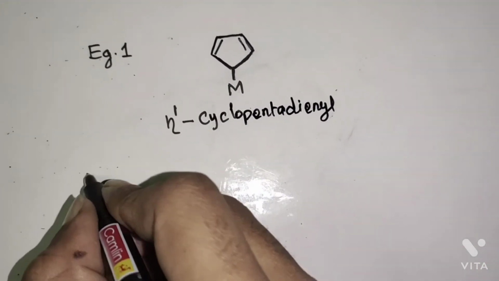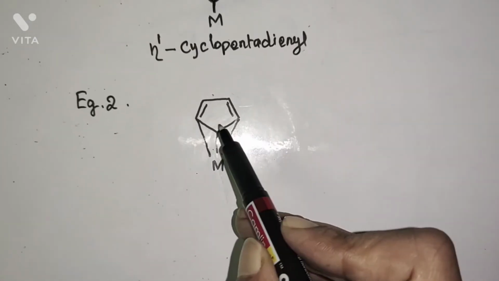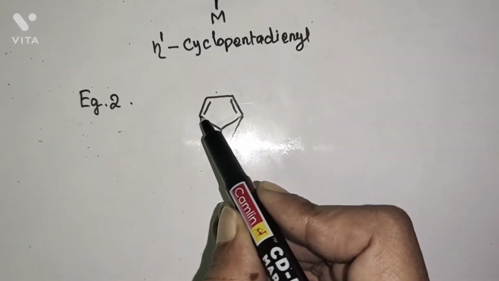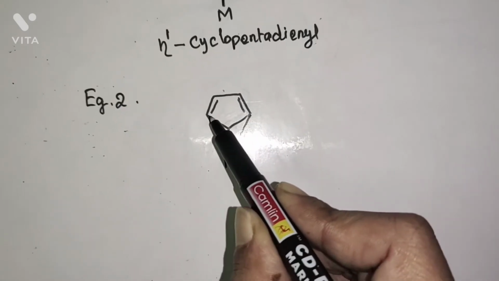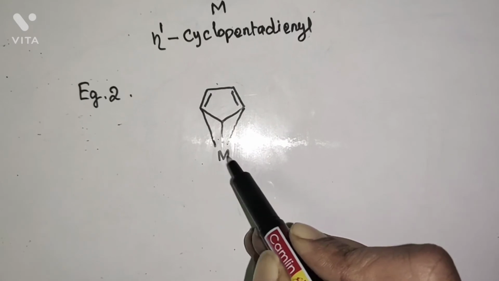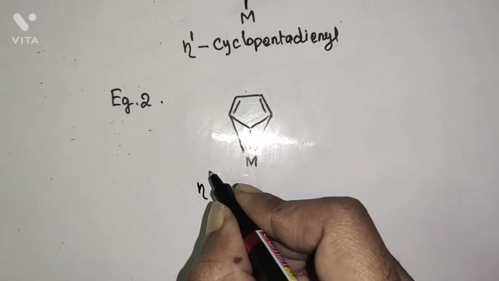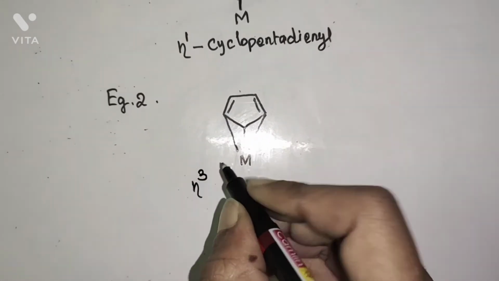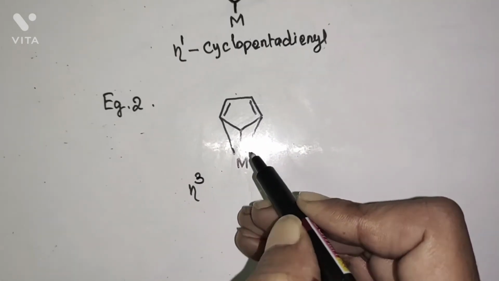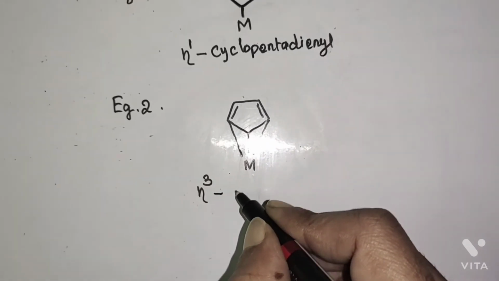Example 2 is this cyclopentadienyl organometallic compound. The 3 carbon atoms are 1, 2, 3. These 3 carbon atoms directly interact with the metal atom. Therefore, the hapticity of this ligand is 3, because 3 carbon atoms are directly bonded to the metal atom. Eta 3, the name of the compound is eta 3 cyclopentadienyl.